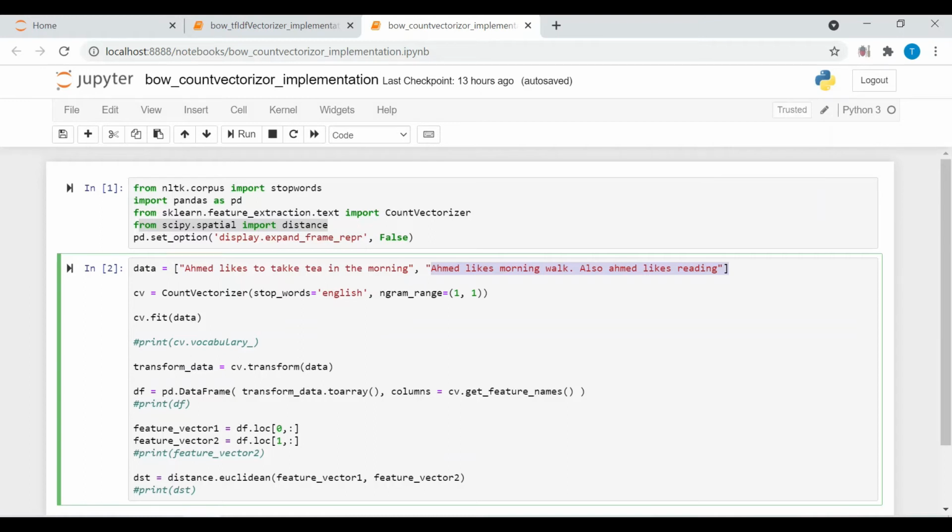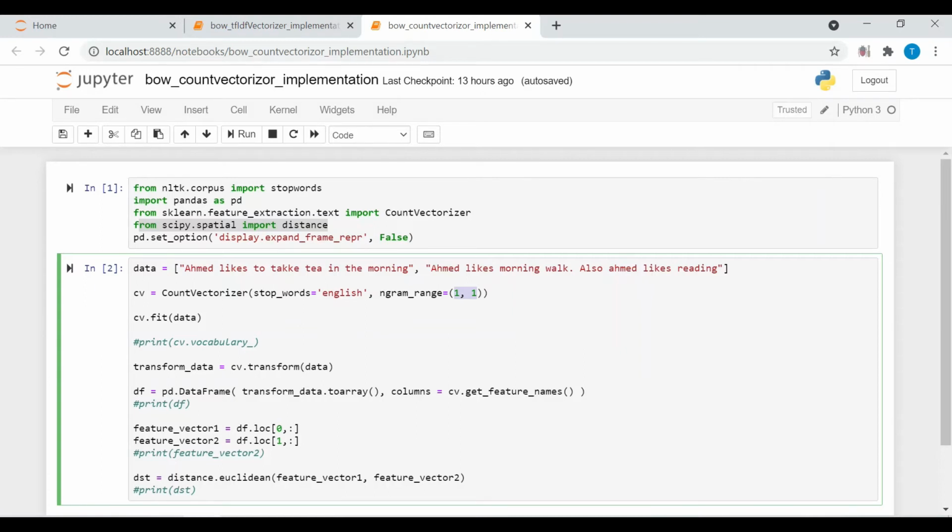Then I am initializing count vectorizer, passing two parameters. The first parameter, stop_words equal to English, tells the count vectorizer to eliminate stop words from the text documents. The second parameter defines the gram range for the count vectorizer. Here I am passing 1 comma 1, which means I am using unigram.